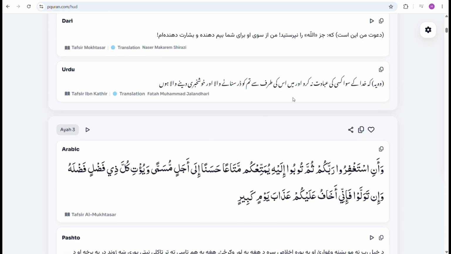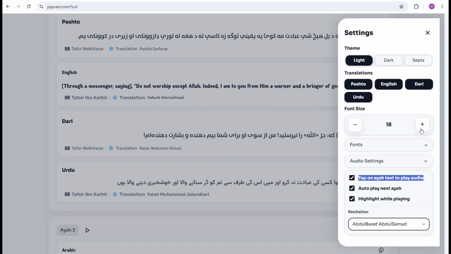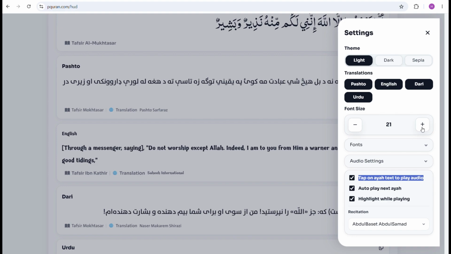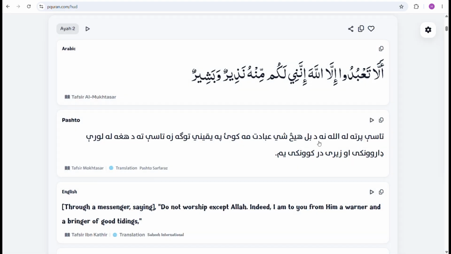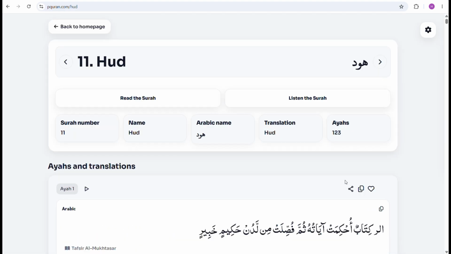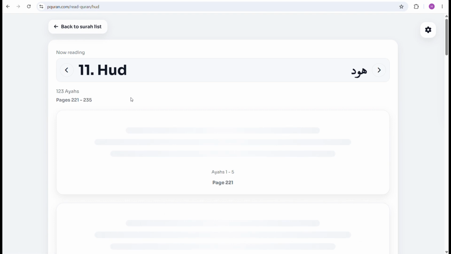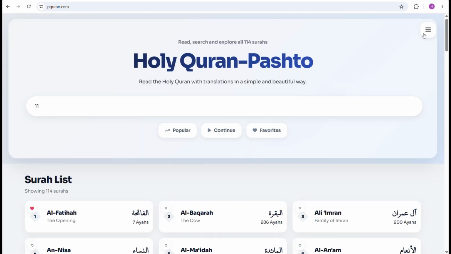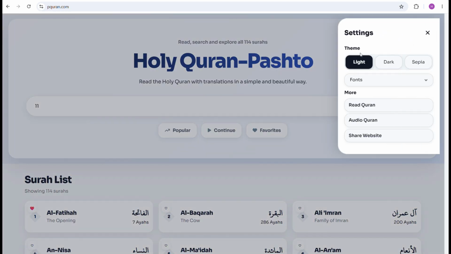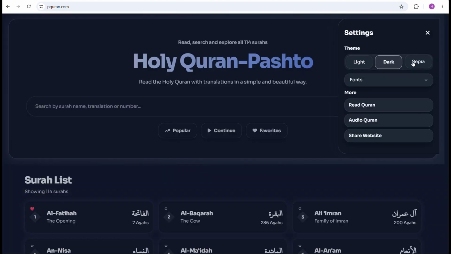You can also adjust the font size to make the Quran text and translation smaller or larger, depending on your preference. At the top of each surah page, you can also find information about the surah. From here, you can choose Read the Surah to read the Quran without translations, or Listen to the Surah to listen to the complete surah with a choice of different Qaris. These appearance and font settings can also be accessed directly from the homepage.